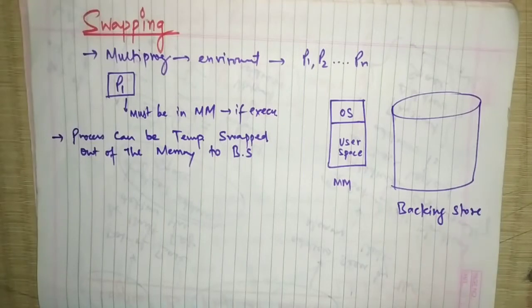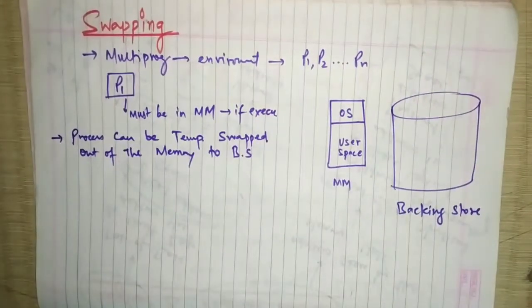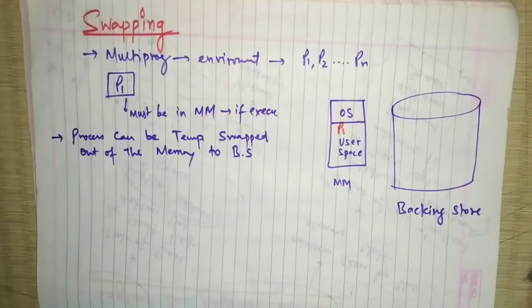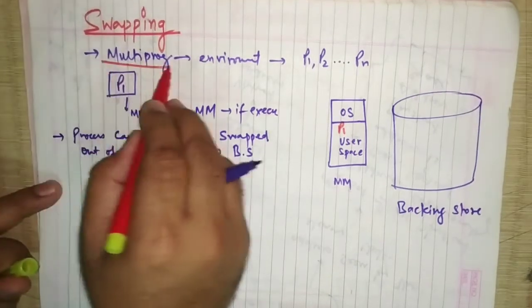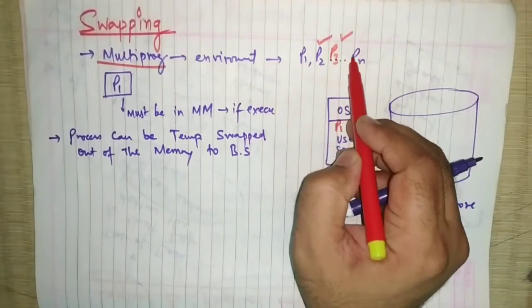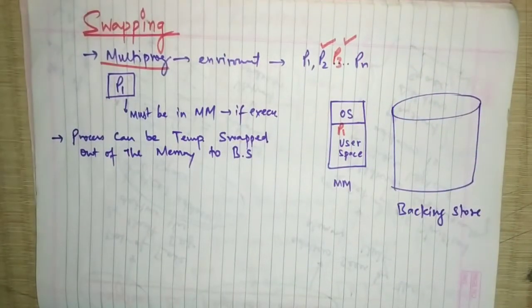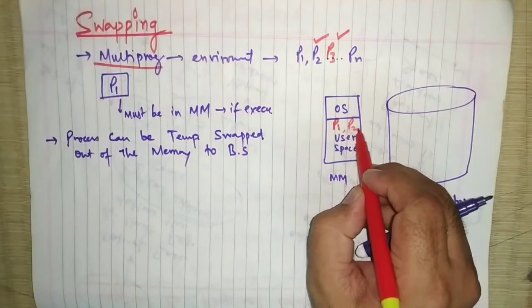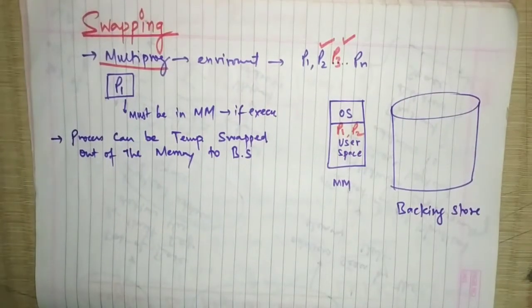Consider that P1 wants to execute. So P1 has entered inside the user space. P1 has entered into the main memory. As we know that we are living in the multi-programming environment, we may have process 2, process 3, and a number of processes. If any other process also wants to execute, then it will also come over here and stay over here. So we have to divide the memory in such a way.